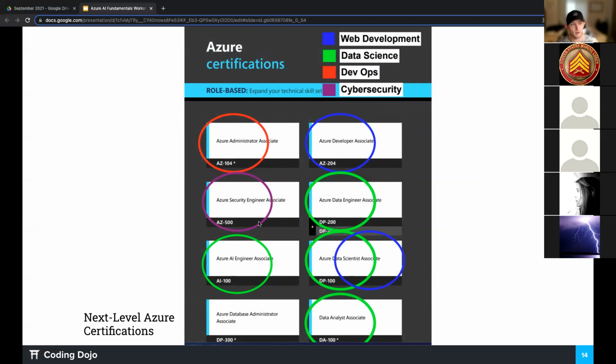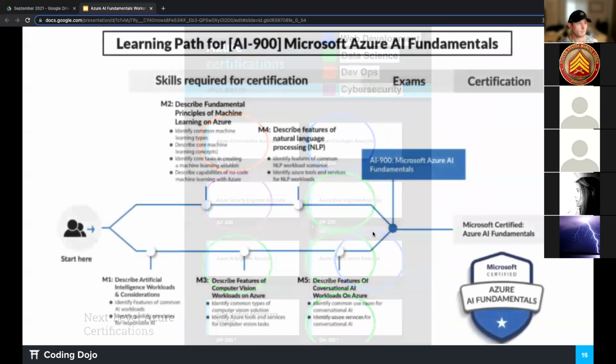The AZ500 is more expensive as well. But these are some other additional certifications that, if you want to continue getting certified, if you really find the cloud fascinating, you can do these as well. We are working to do the DA100, and so that is one that we're also trying to offer, along with the DP100 as well.